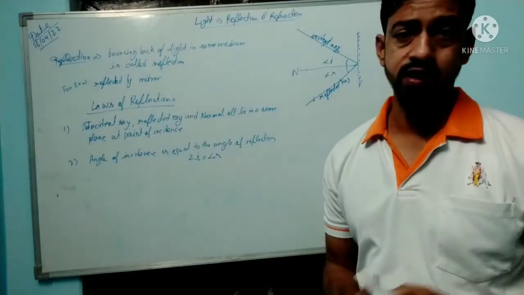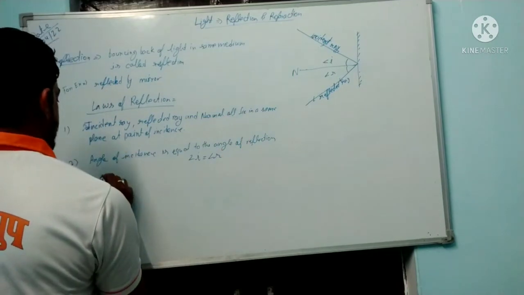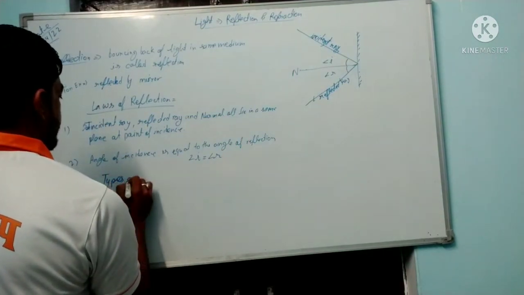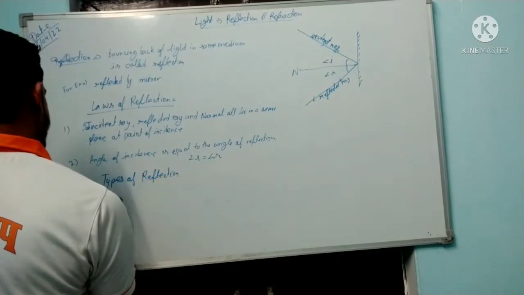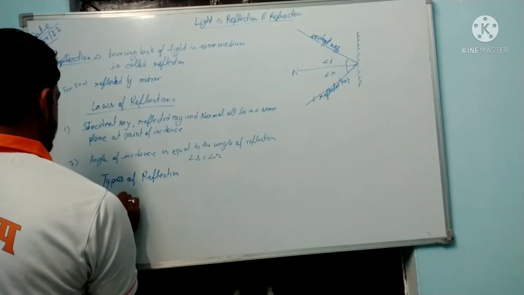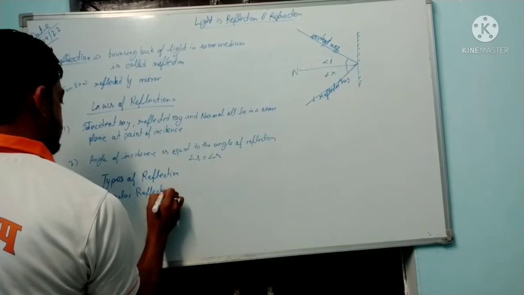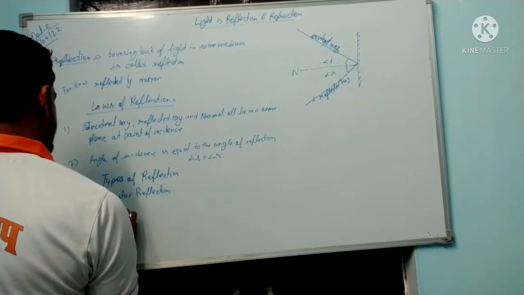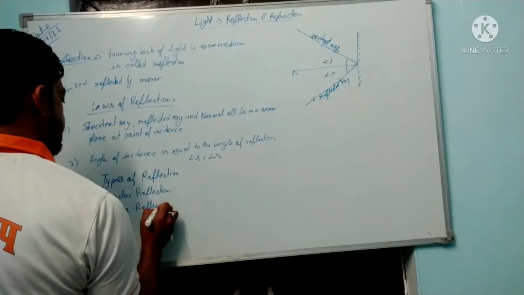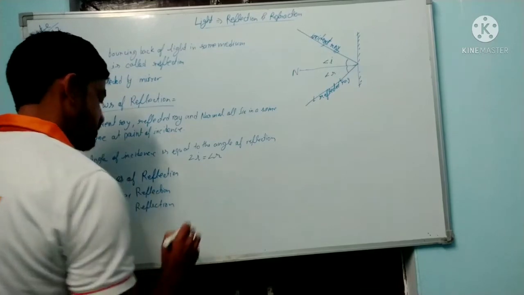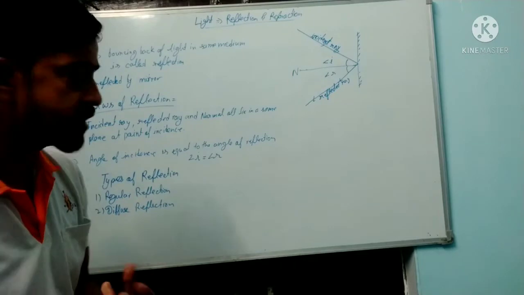And this is also our next topic: types of reflection. Generally, the first is regular reflection and the second is diffuse, or you can say irregular, reflection. So, what are regular reflection and diffuse reflection?